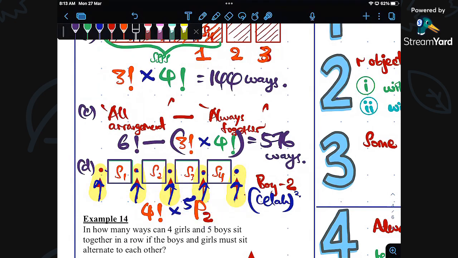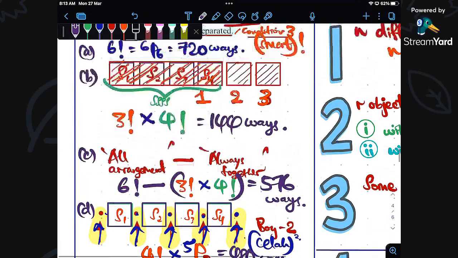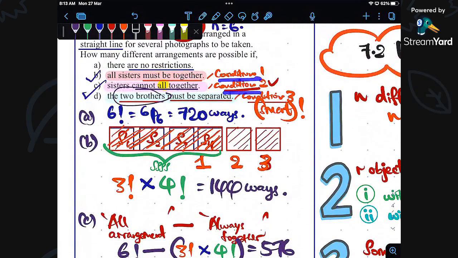And so 4 factorial is for the girls, who can be arranged here, times 5P2, and the answer is 482 ways. So these are the 3 conditions that are very different. The three conditions have three different names here. The first condition is must be together.